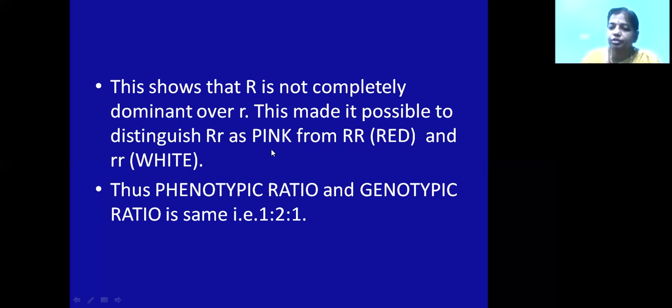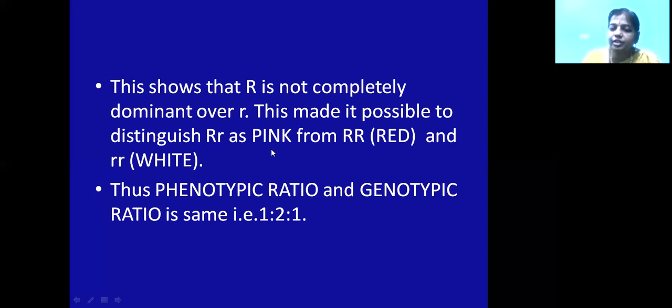In zoology, you will learn about that. In botany, another cross is also done with Mirabilis jalapa, that is the four o'clock plant. The four o'clock plant has flowers that show incomplete dominance. For example, if you cross the red color flower with the white color flower, you will get a pink color flower. When that pink color flower is self-crossed again, you will get plants with 3 colors. Red color flowers are present, white color flowers are present, and pink color flowers are present. Like that, it is expressing incomplete dominance.